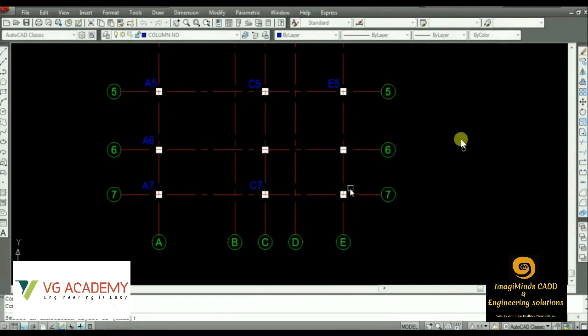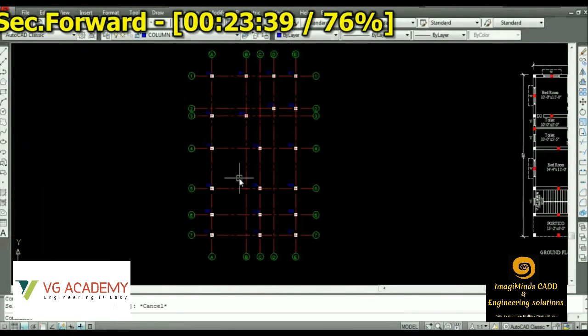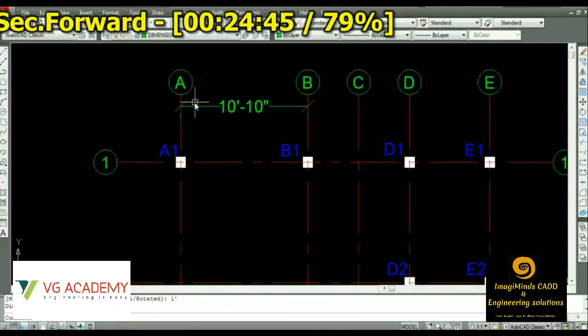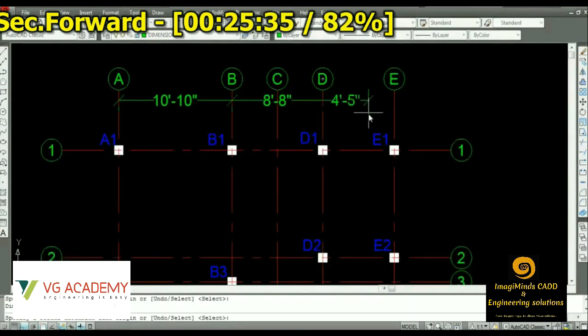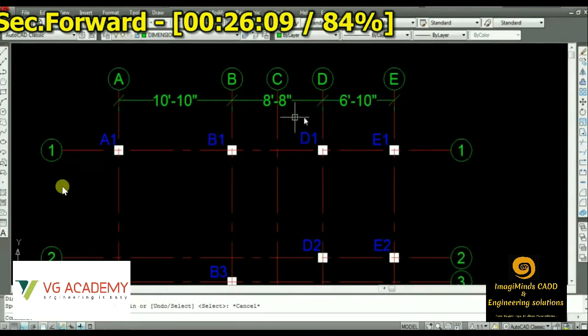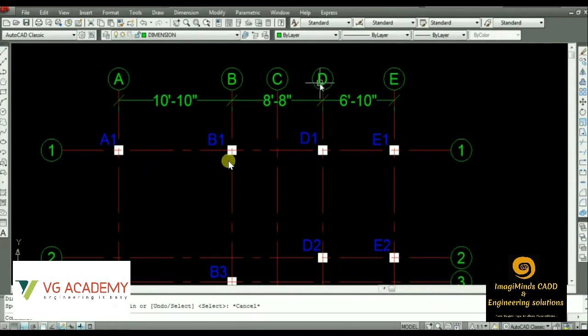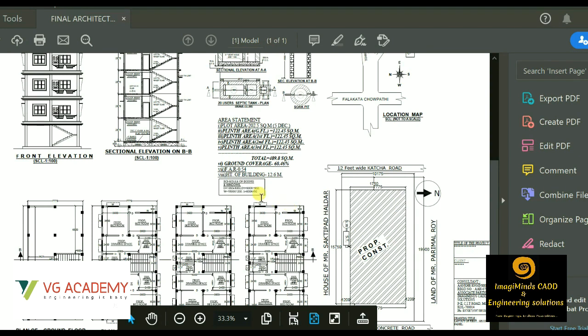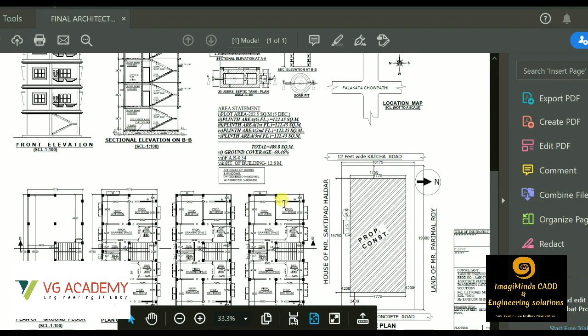After that, we'll be giving the dimensions, the difference between each grid, because that is going to help us in construction. For these columns, we'll have to do the excavation. So depending on the working plan, depending on the distance between the grids, we'll have to do the excavation process. So this will be the final outcome. We have the plan, elevation, section, each and every detail present here. We have the layout also. So this is the purpose of using AutoCAD.